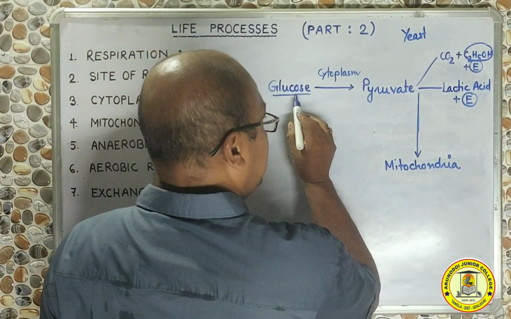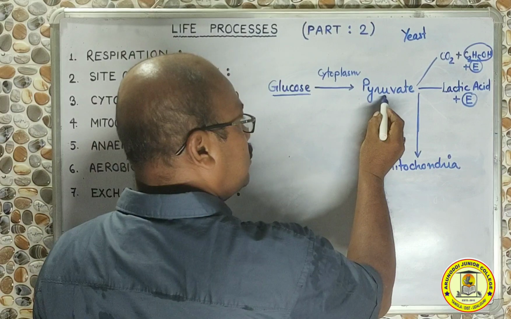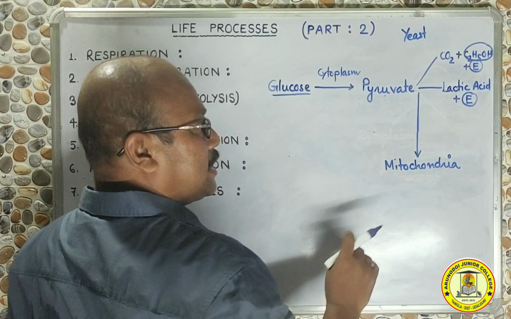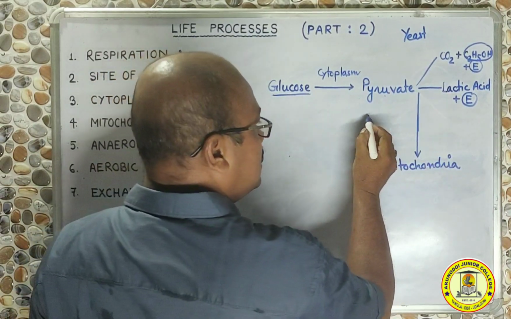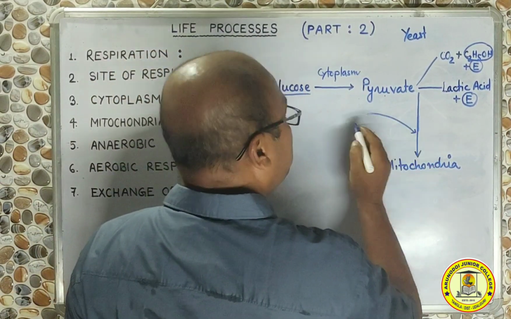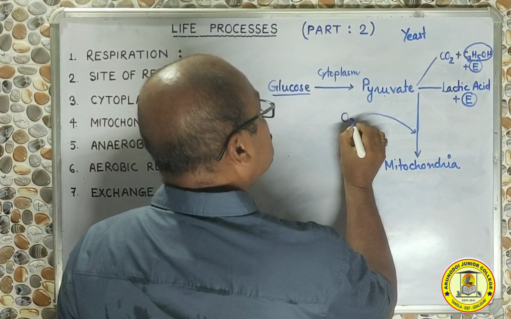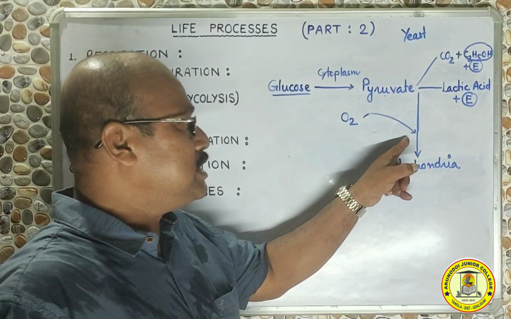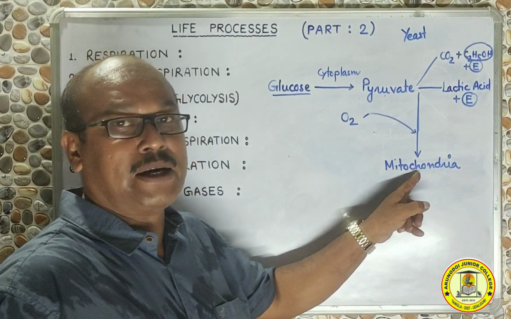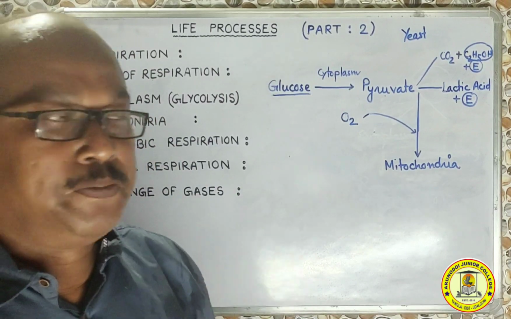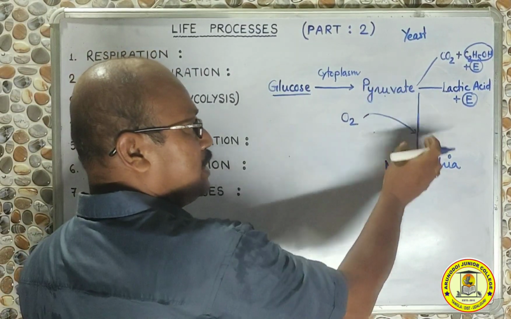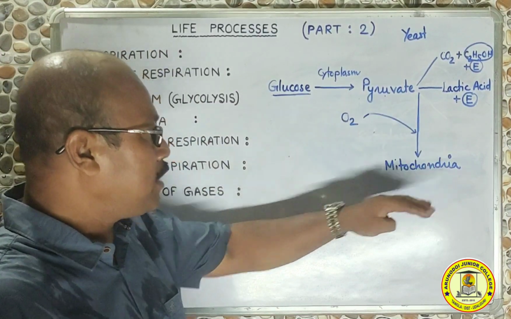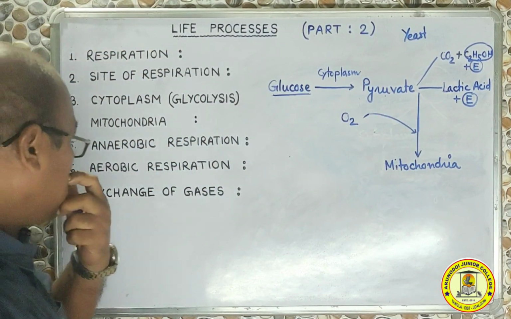When the glucose molecule which was broken down to pyruvate, instead of going in the anaerobic direction, comes to the mitochondria, this is aerobic respiration, and therefore here there is a need to supply a sufficient amount of oxygen. Without oxygen, the pyruvate molecule inside the mitochondria cannot be broken down, and therefore to break down pyruvate inside the mitochondria oxygen is necessary, and therefore this part of respiration is called aerobic respiration.